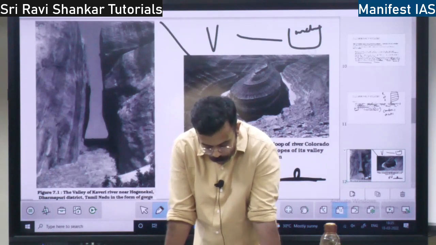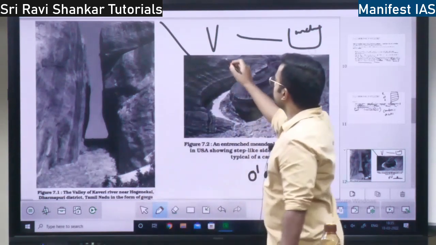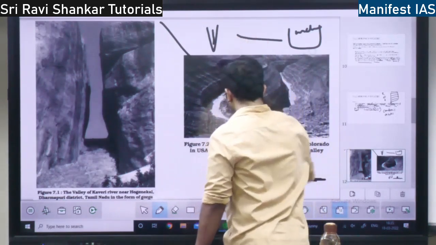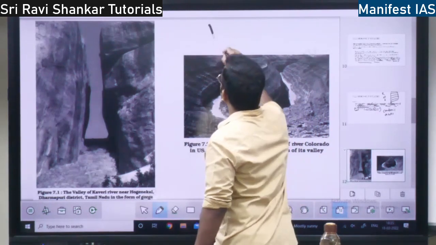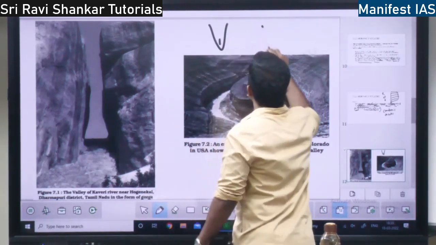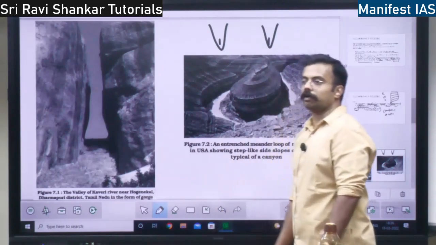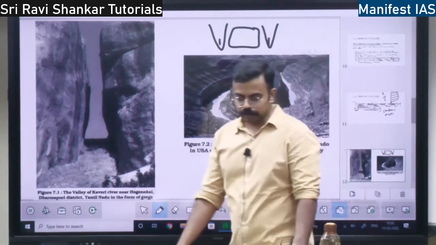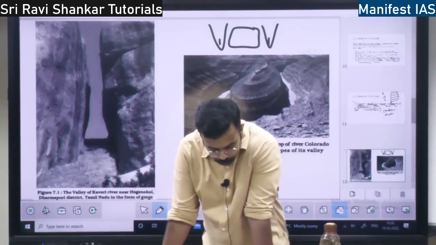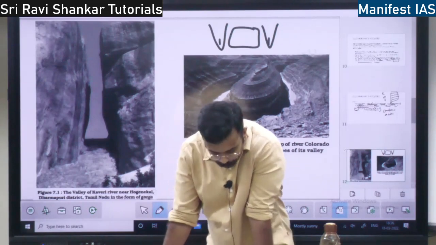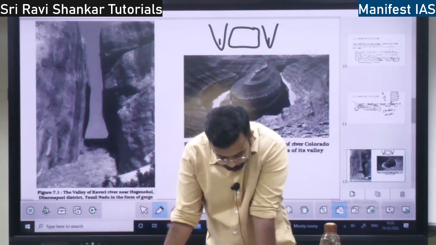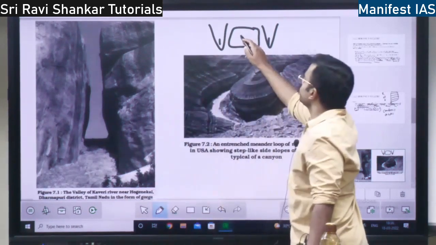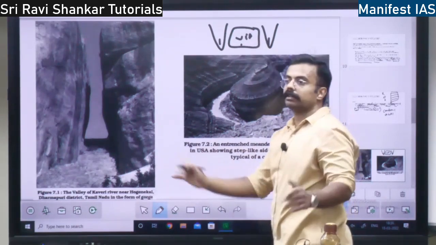Stream divides are broad and flat. Means what? Here one stream is flowing in this valley on the mountain, and nearby there will be one more stream flowing. So the gap between these two streams will be actually wide, right? The gap is broad and flat, very wide.